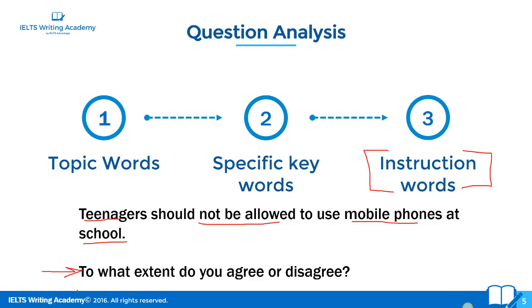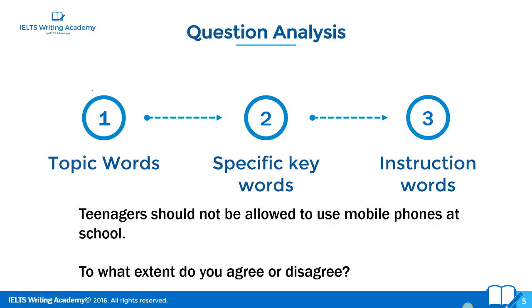So the instruction words could be discuss both views, what are the problems and solutions, what are the advantages and disadvantages. The instruction words here are to what extent do you agree or disagree. So you must state very clearly whether you agree or whether you disagree. All right, if you don't do that, you haven't answered the question.